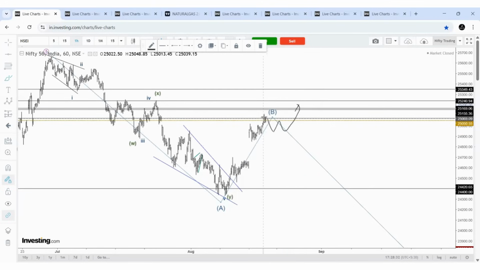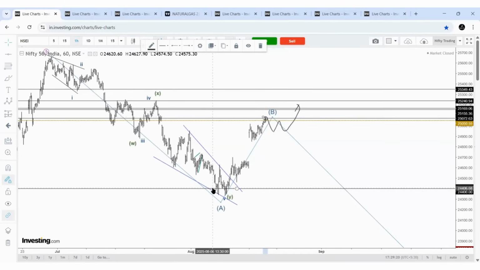But anyway, this is the important resistance now, and if there is any gap up or the price moves higher, we need to see 25,100. We already expected 25,070 to 100 as resistance, and currently it is trading there. If the price crosses this zone, it can reach 25,150 to 200 and then start declining. Based on the decline only, we can assume whether B completed or whether it can be 1, 2, 3, 4 and 5, anyway, a start of a B or a wave 4 based on the corrective pattern, and currently the price is at resistance. That's the understanding now. We need to wait.